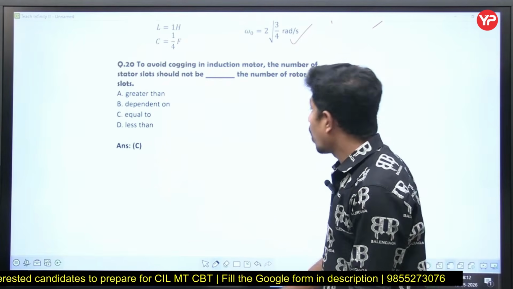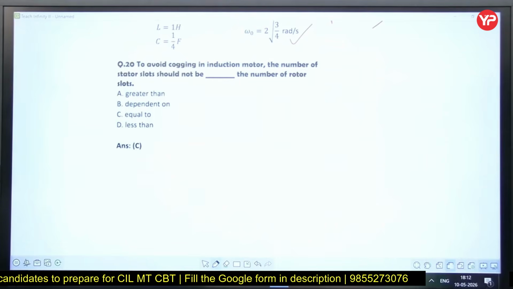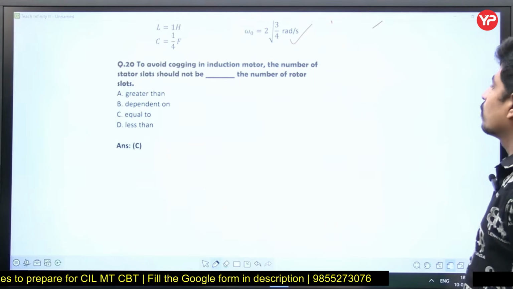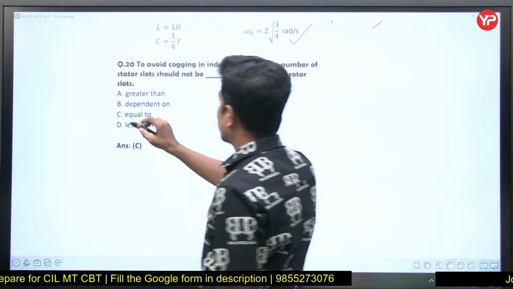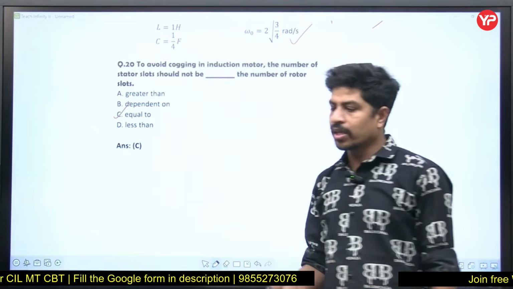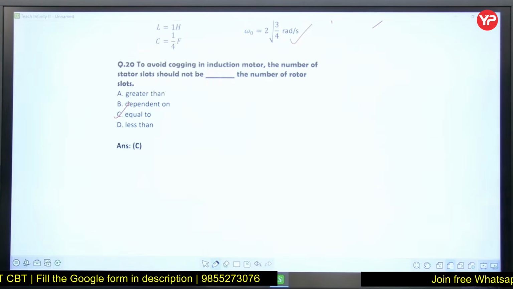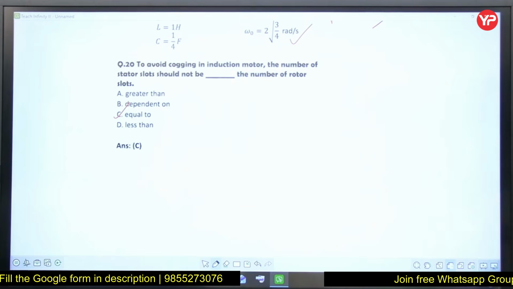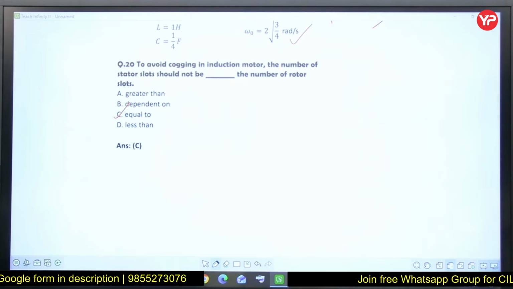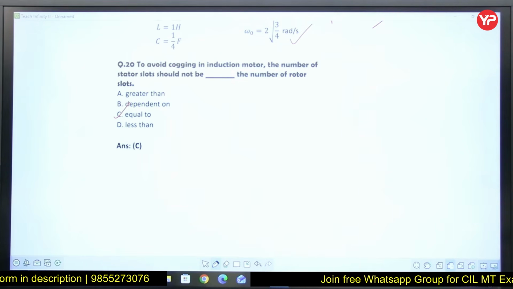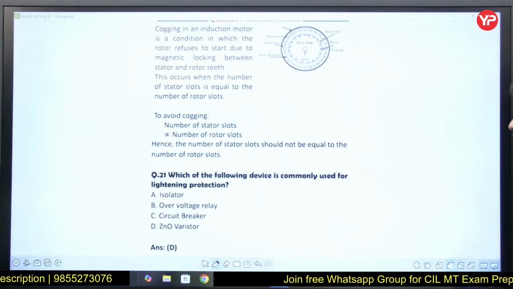To avoid cogging in an induction motor, the number of stator slots and rotor slots should not be equal. So for cogging in an induction motor not to happen, the number of stator slots and rotor slots should not be equal, right?